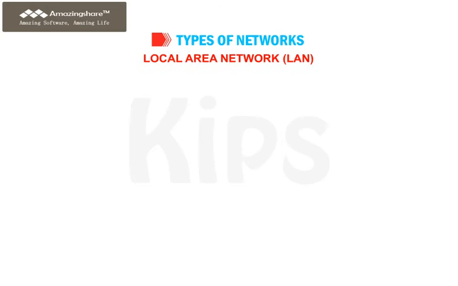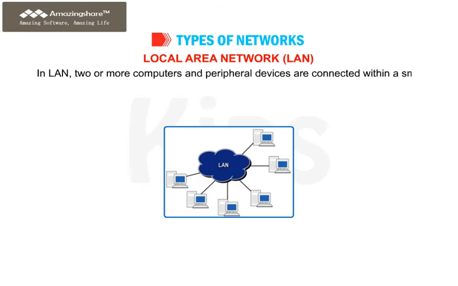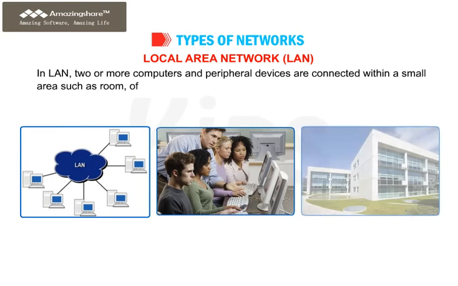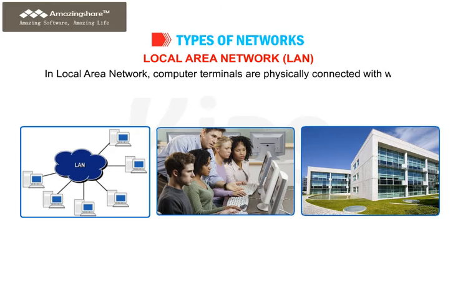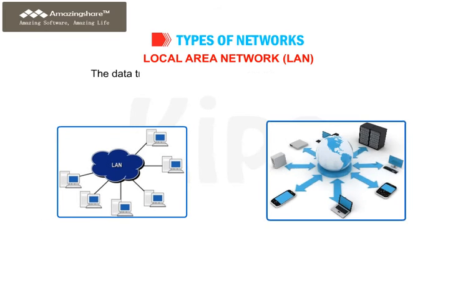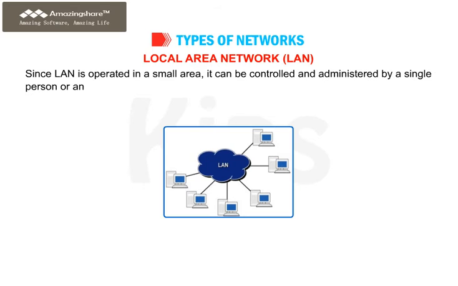Local Area Network, LAN. In LAN, two or more computers and peripheral devices are connected within a small area, such as room or office building. In Local Area Network, computer terminals are physically connected with wires. The data transmission speed is slow as compared to WAN. Since LAN is operated in a small area, it can be controlled and administered by a single person or an organization.